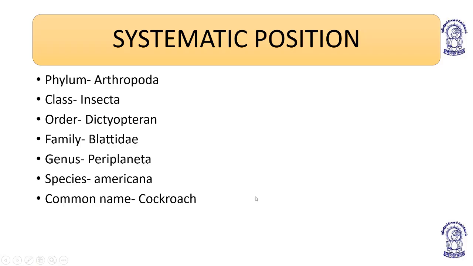So what is the systematic position? I mean, what is the position of cockroach in its phylum, class, kingdom? Kingdom is Animalia only. The phylum to which cockroach belongs is Arthropoda, I mean jointed appendages.